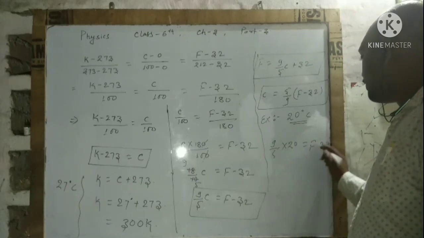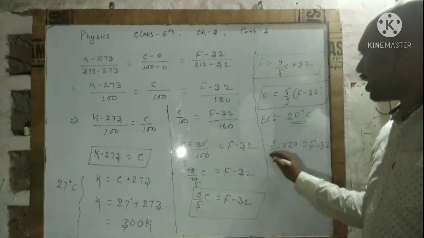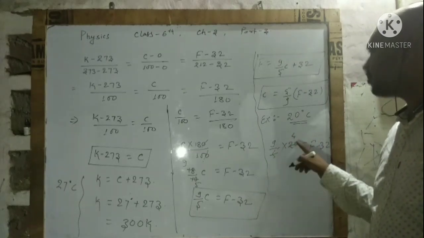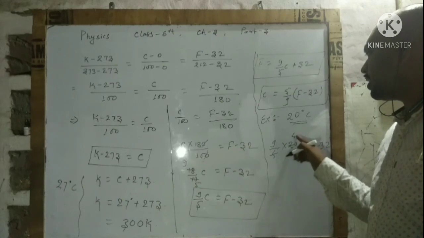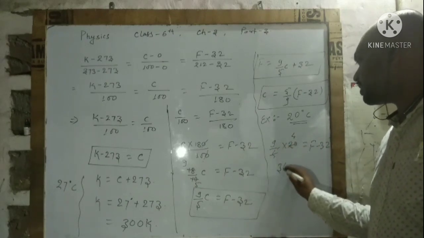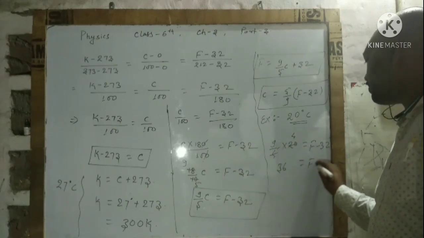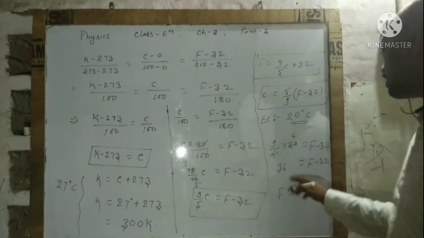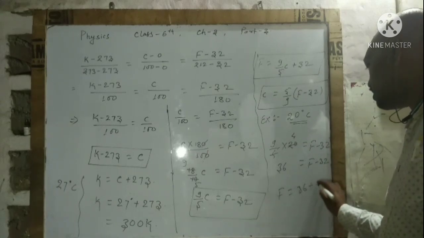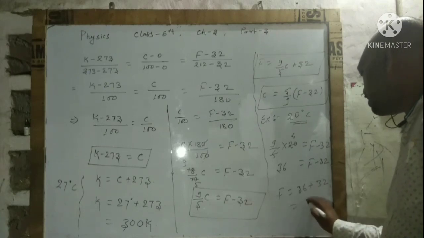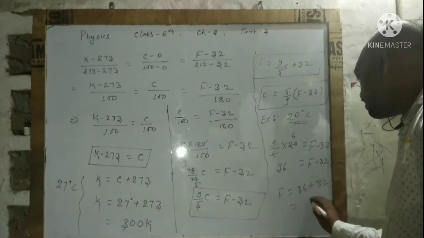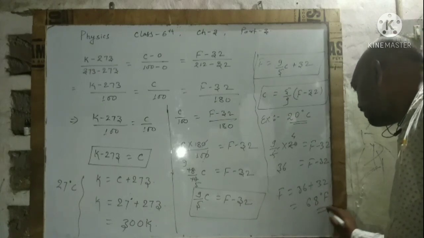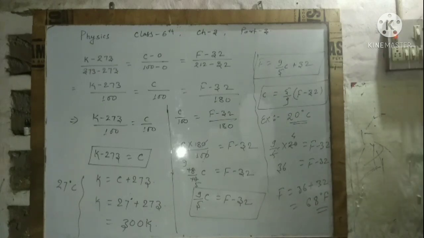Cancelling by 4, 4 fives are 20, and 9 fours are 36, so 36 is equal to F minus 32. So F will become 36 plus 32, that is 68 degrees Fahrenheit.